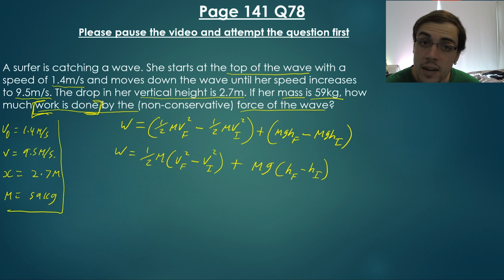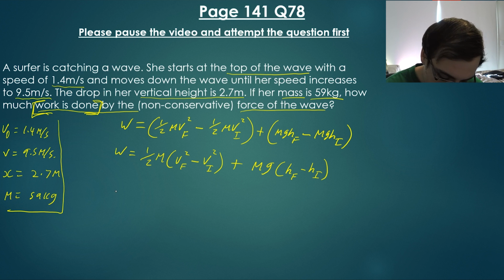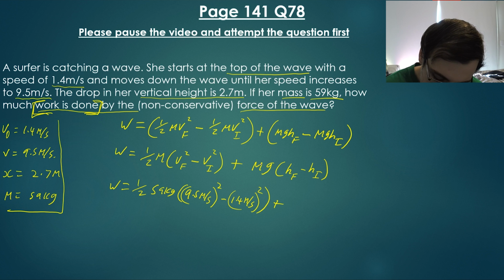Now we start to add in our values. Work is equal to 1/2 of the mass, which is 59 kilos, bracket, final velocity squared minus initial velocity squared, so 9.5 and 1.4, plus her mass and gravity, so 59 kilos times 9.8 meters per second squared.